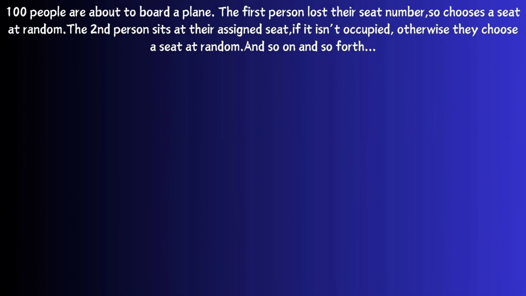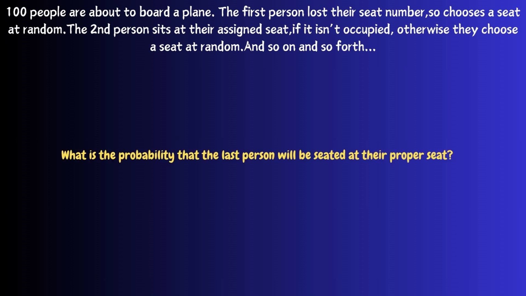100 people are about to board a plane. The first person lost their seat number, so chooses a seat at random. The second person chooses their assigned seat if it isn't occupied. Otherwise, they choose a seat at random, and so on and so forth. What is the probability that the last person will be seated at their assigned seat?